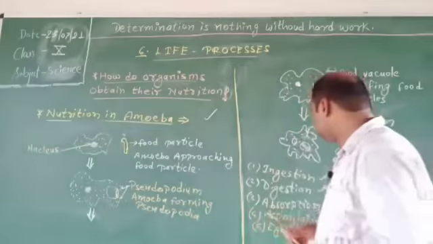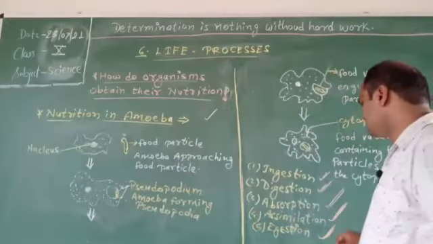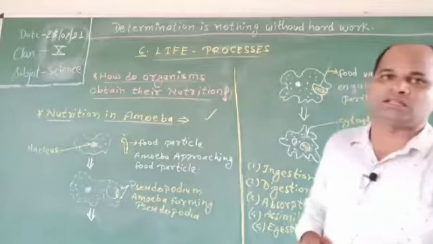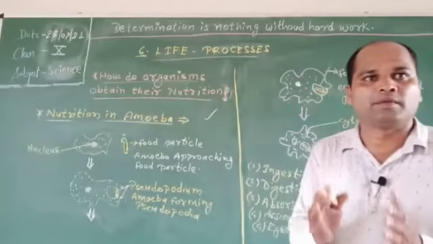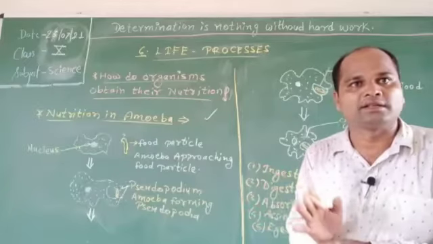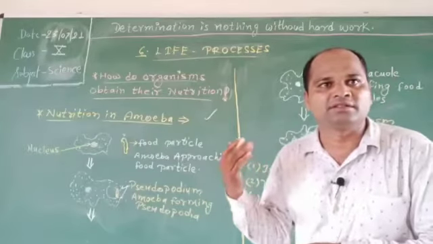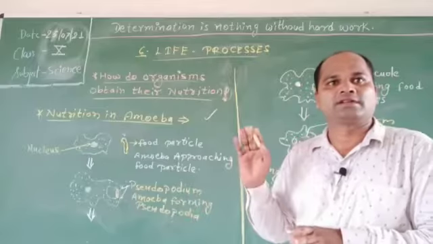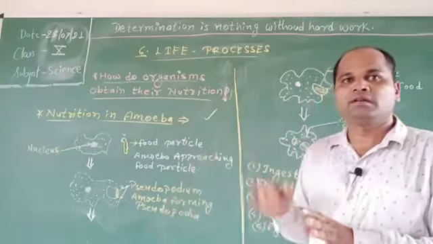The last step is egestion. In this step, amoeba does not have a body part for the removal of undigested food. It takes place by the sudden rupturing of the cell membrane at any place in the body.